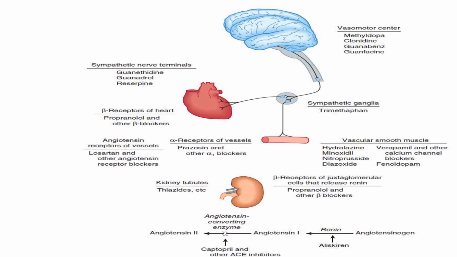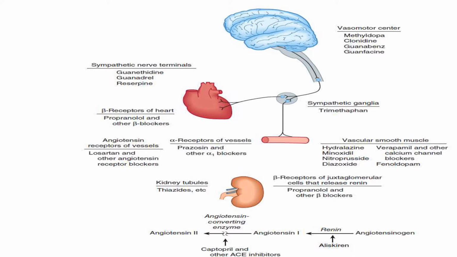Now these are the various sites where the drugs are going to act so as to reduce the blood pressure. So this is the vasomotor center. At the vasomotor center, the drugs that are going to act are methyldopa, clonidine, guanabenz, guanfacine. These are the drugs which will act at the vasomotor center to control the blood pressure. Then there are sympathetic ganglia, where the drug which is going to act is trimethaphan. There are sympathetic nerve terminals. At nerve terminals, the drugs are guanethidine, guanadrel, and reserpine.